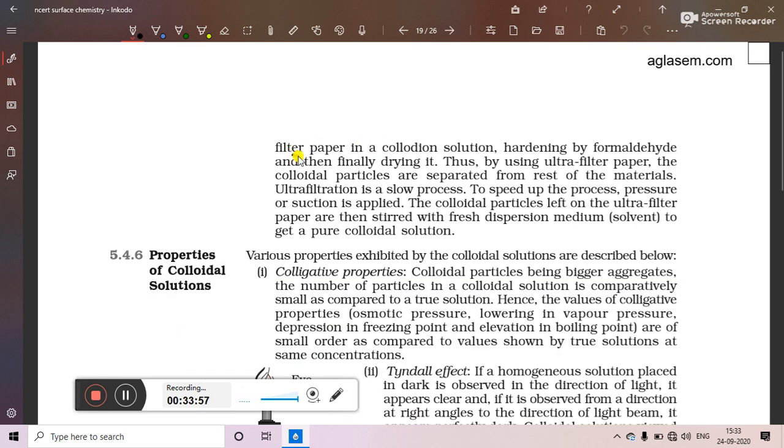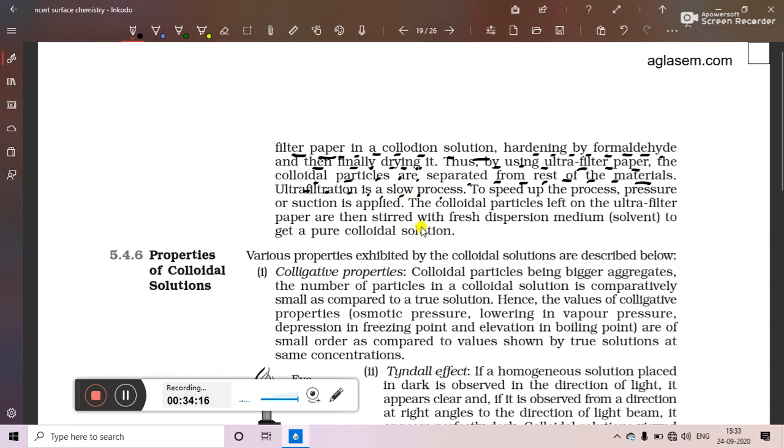After soaking the filter paper in the collodion solution, it is taken out and hardened with the help of formaldehyde, and thereafter it is finally dried. Thus by using ultrafilter paper, the colloidal particles are separated from the rest of the materials.